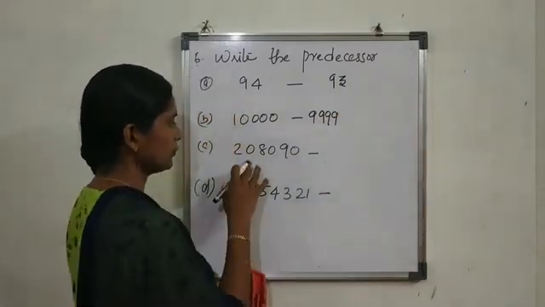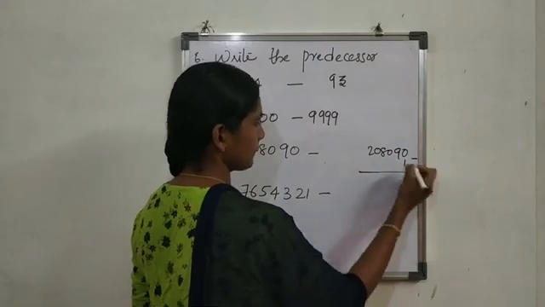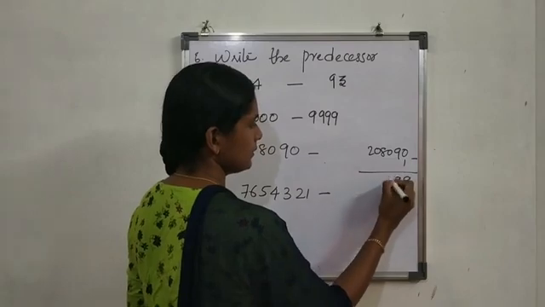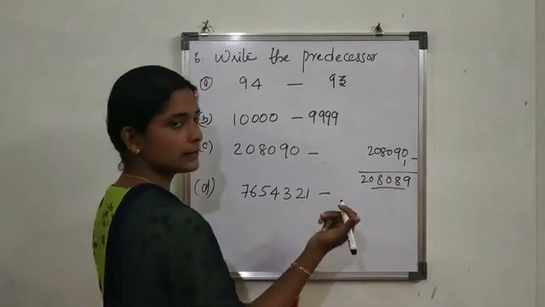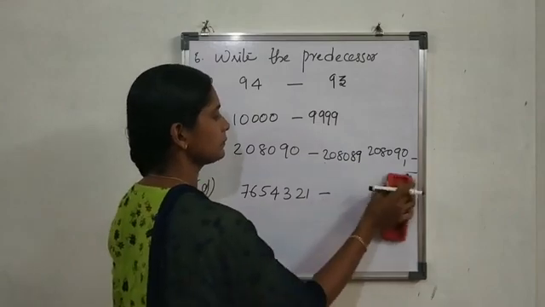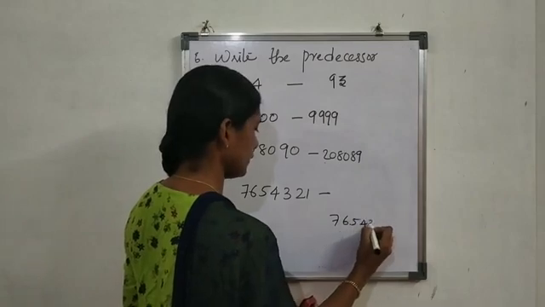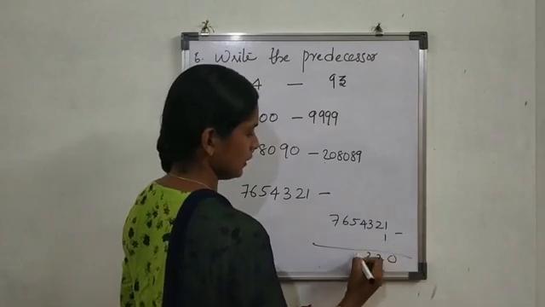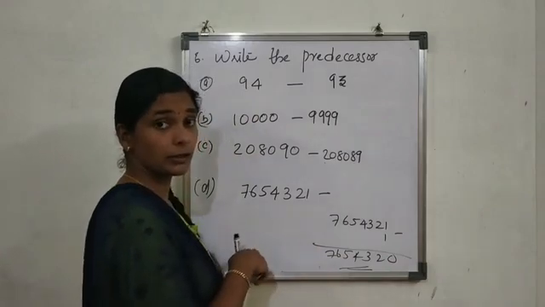Okay, then 20, 80 and 90. Minus 1: 10 minus 1 is 9, and 90 minus 1 is 89. The next one: 7, 6, 5, 4, 3, 2, 1, minus 1. Then 21: the predecessor of 21 is 20.